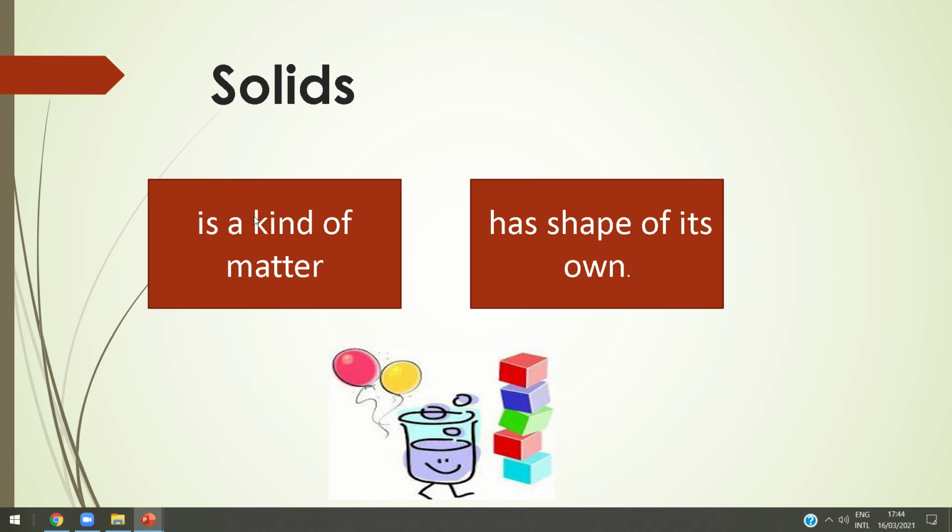Number one, solid is a kind of matter. And solid has shape of its own. Solid like the laptop. If I take my laptop and put it inside my bag, or if you take your book and put it inside your bag, it will have the same shape. The shape does not change. So solid has shape of its own.